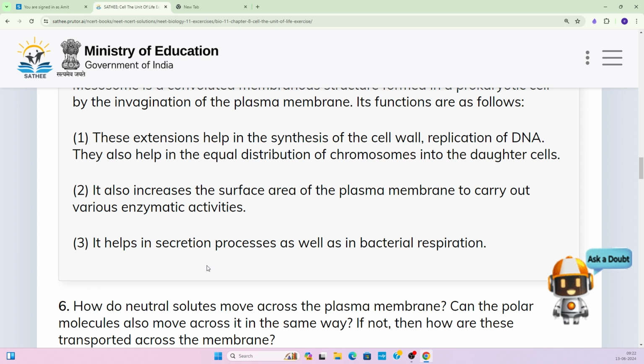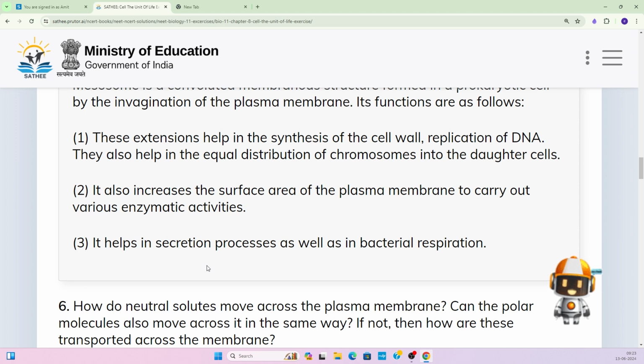In eukaryotic cells, respiration takes place in the mitochondria, whose primary function is cellular respiration. Here the cellular respiration takes place at the surface of mesosome. Why? Because they have all those enzymes at its surface, right?